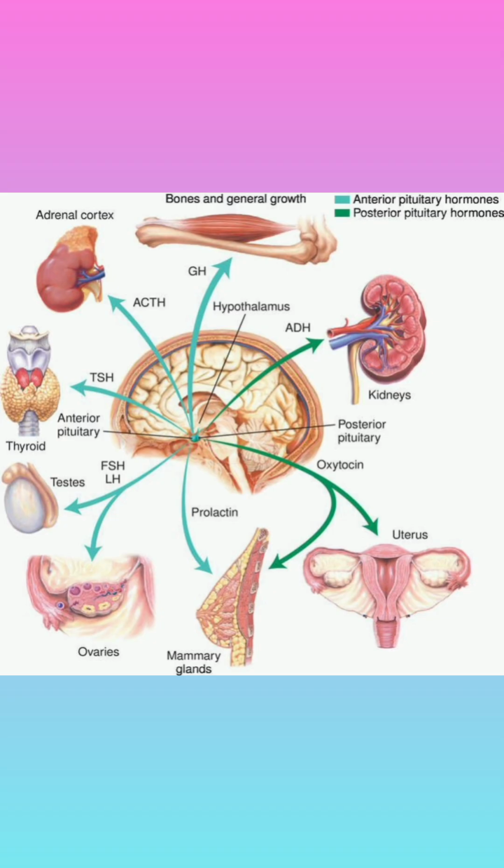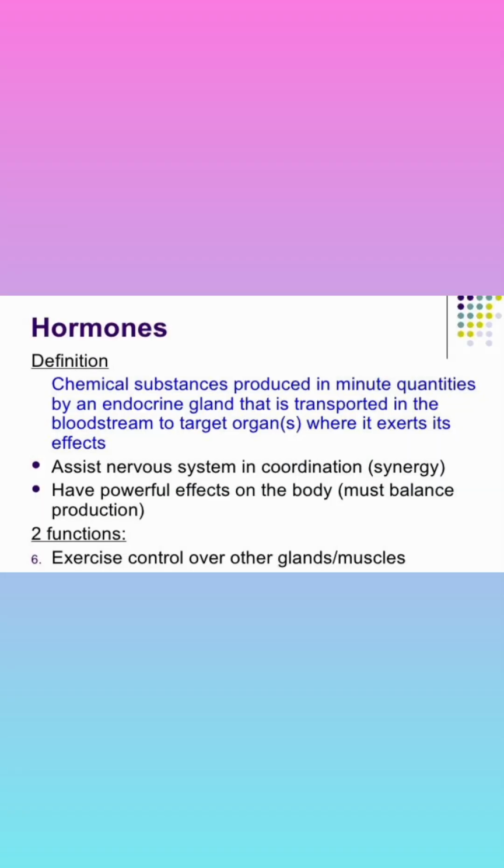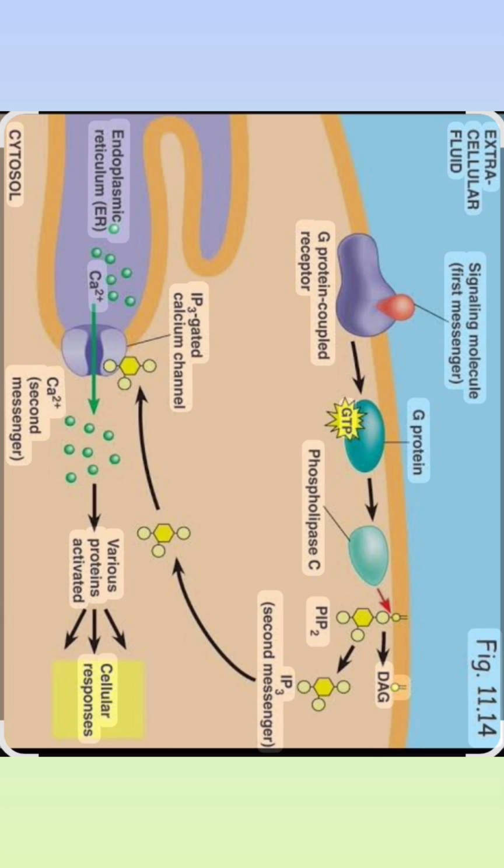Let us discuss the definition of hormones. Hormones are non-nutrient chemicals which act as intercellular messengers and are produced in trace amounts. Here non-nutrient means you cannot metabolize them. Hormones are also known as primary messengers because they take information from the cells of the endocrine gland and give it to the target cell.